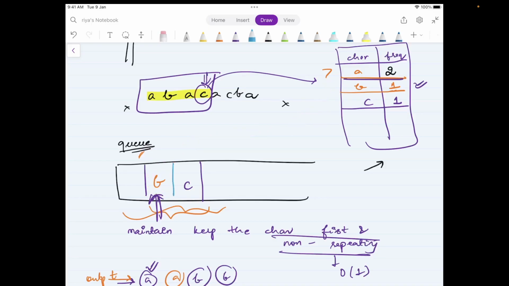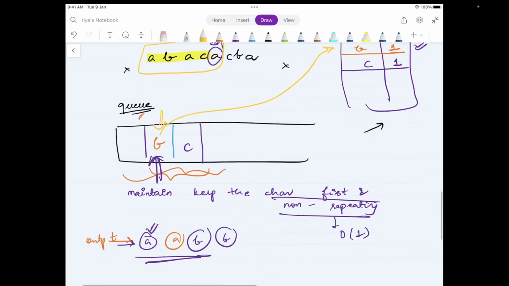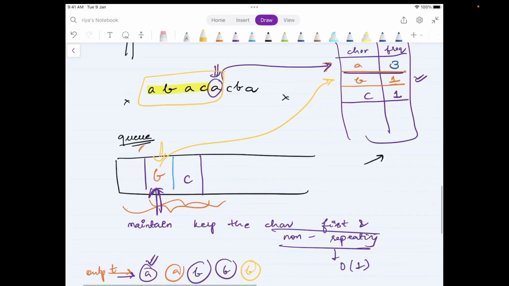Now what will happen is you will move to the next character. The next character is A. Now you will check, is the character present in the hash map already or not? At this point, the character is already there in the hash map. And I told you, if it is already there, do not add it to the queue, just update its frequency. So you always have to do 2 steps: add in the queue and update the frequency. But if the character is already in the hash map, don't do the first step of adding in the queue, just update in the hash map. Now the character at the front of the queue is B with the frequency 1. So it does make sense to say that the answer so far is B, because in the string so far, B is the first non-repeating character.